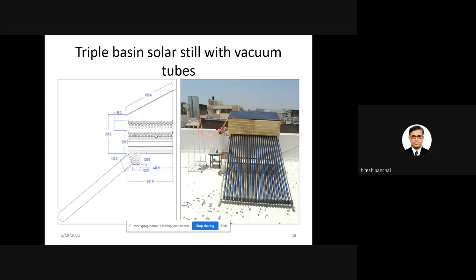If you carry out the energy payback time calculation, which I am not going to show you because of the time restriction, the cost of water is less than 20 paise, and the energy payback time is less than 6 months. So this triple basin solar still with evacuated tubes is a very good solar still, because it can be used for the water requirement of a small family.